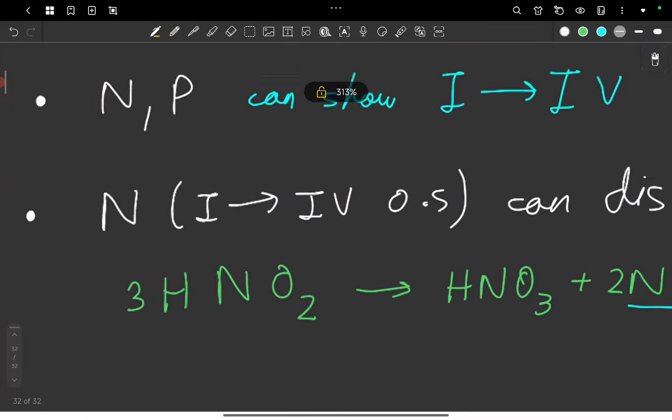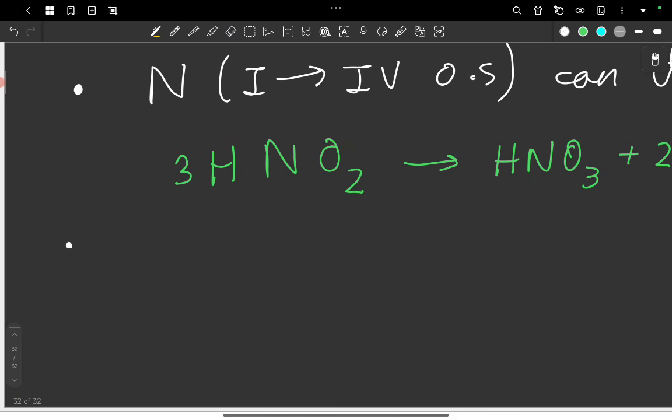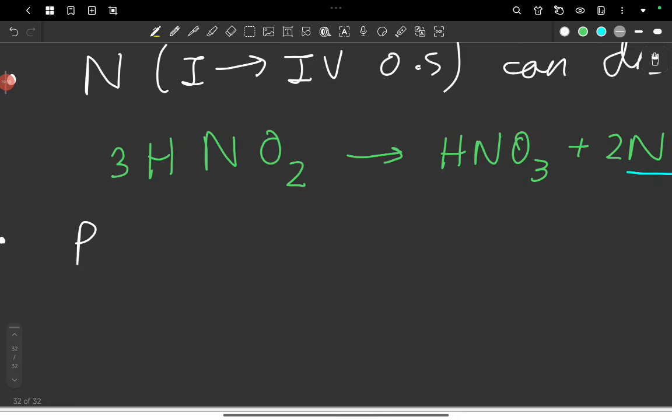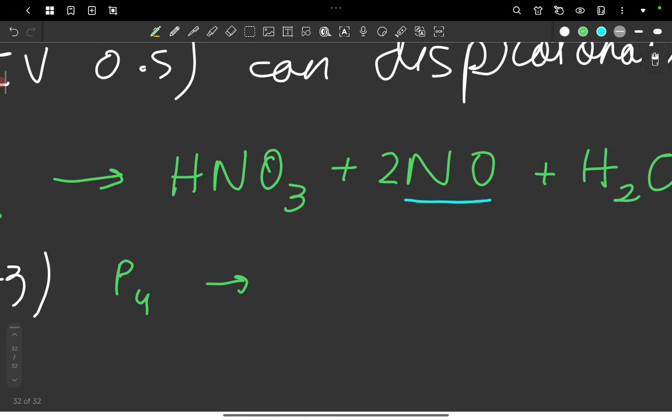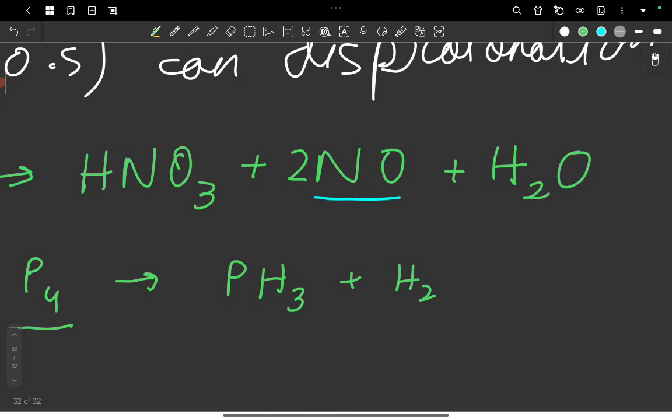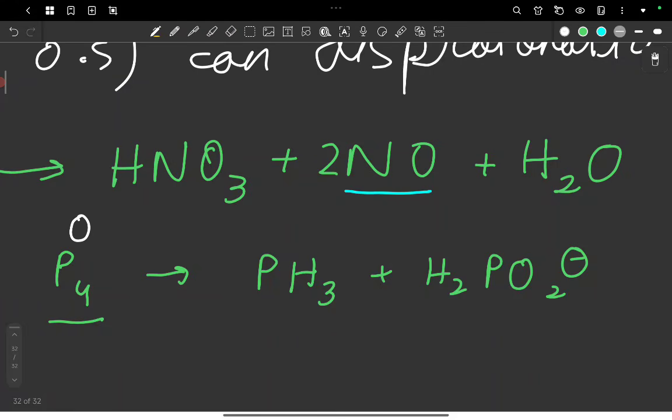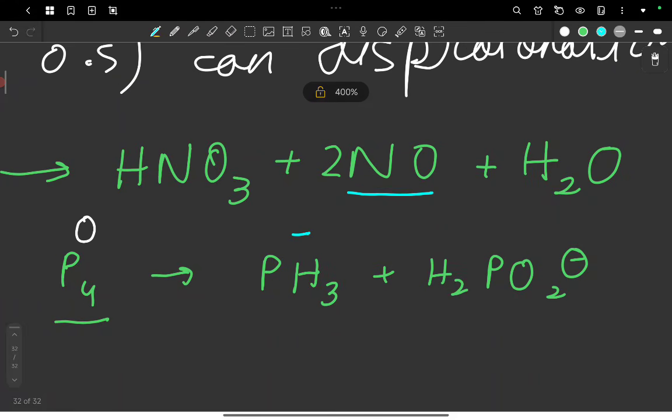And even greater disproportionation ability is shown by phosphorus, and it usually disproportionates to +5 or -3. So let's see examples of this. One example is white phosphorus, which is P4. I'm not writing balanced reactions. P4 can disproportionate into PH3 plus the hypophosphite ion. Now here, as you can see, P4 is in the zero oxidation state, but in PH3 the oxidation state of P is -3.